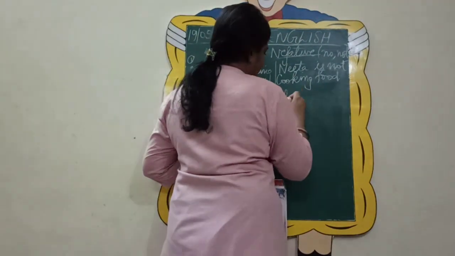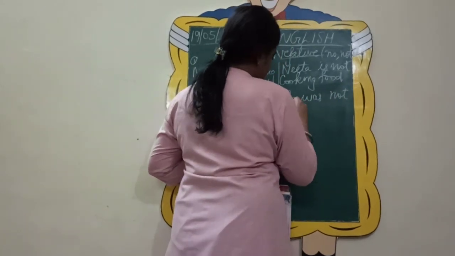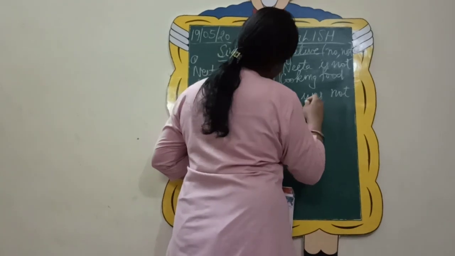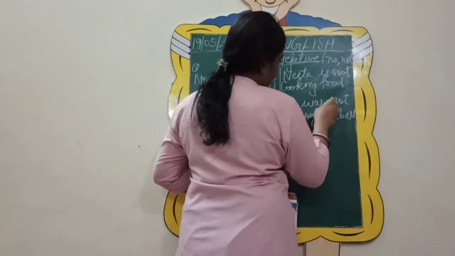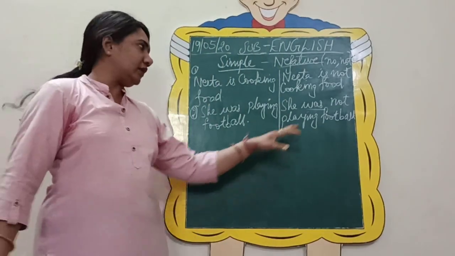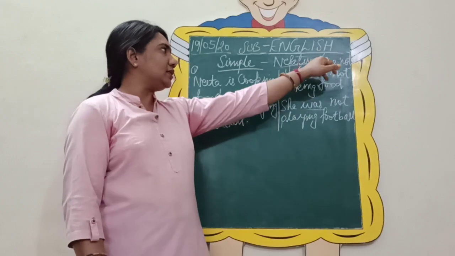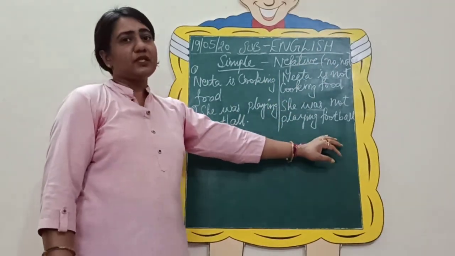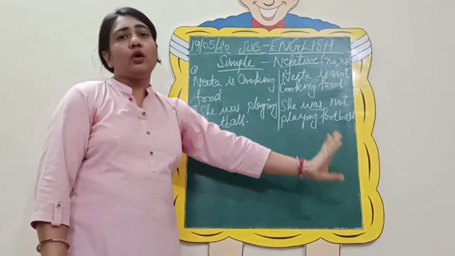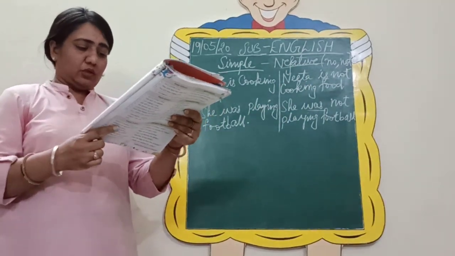Obviously, she was not playing football. Again, after your helping verb was, we have inserted the word not and we have changed the simple sentence into a negative one. So now it is conveying a negative sense to you that she was not at all playing football. So I hope this much is clear to you all.